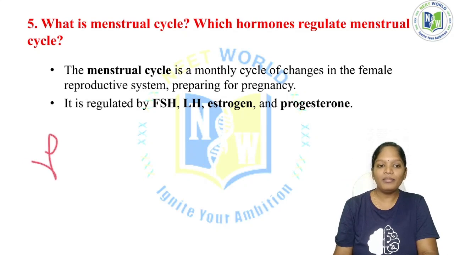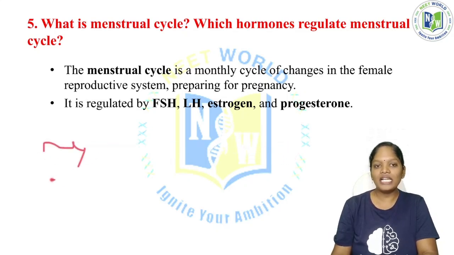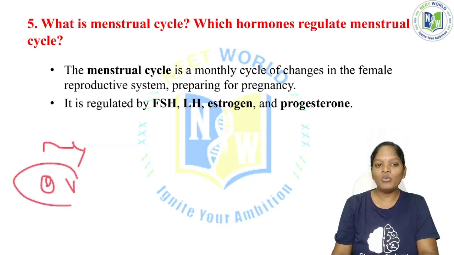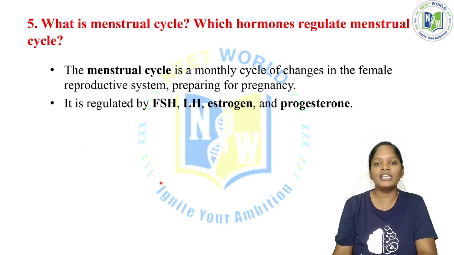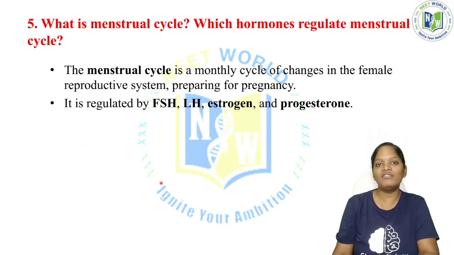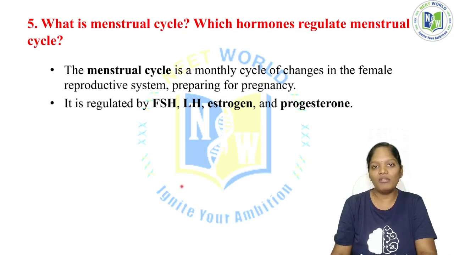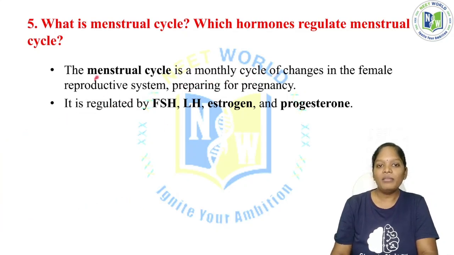Now, if the female gamete does not meet any male gamete, then there will be no fusion, no fertilization. Then the ovulatory process, the release of the ovum, takes place, and the ovum has to disintegrate if not fertilized. That disintegration process we call the menstrual cycle. It will be eliminated from the body in the form of blood. The menstrual cycle is a monthly cycle taking place in the female reproductive system if fertilization has not taken place.